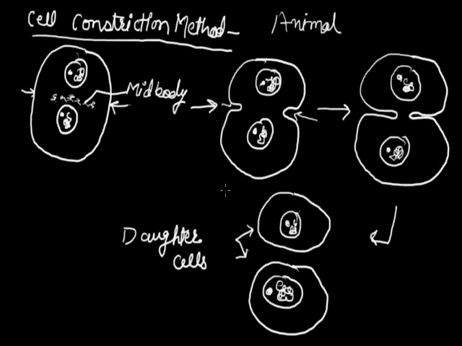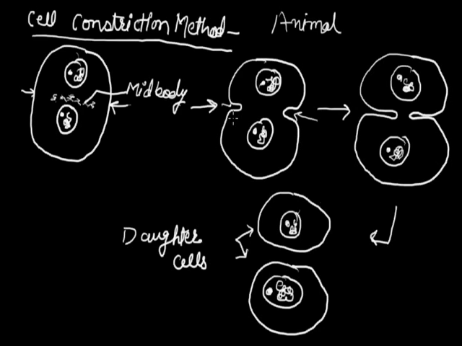Thus, cytokinesis occurs in an animal cell in a very simple way. Just microtubules arrange at the equator of the cell, forming the midbody, and because of the formation of this midbody, the membrane is going to constrict. A slight furrow, a slight depression occurs here, that becomes deeper and deeper. At the last, a single cell divides and forms two small daughter cells. This is the cell constriction method, or cytokinesis in animals.